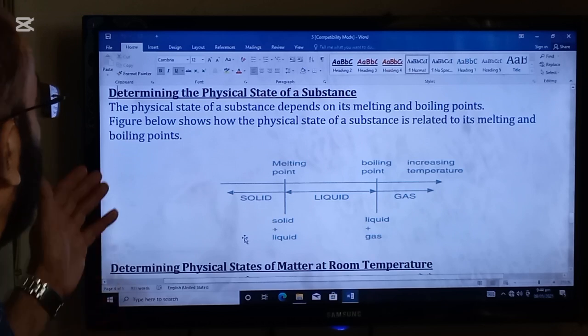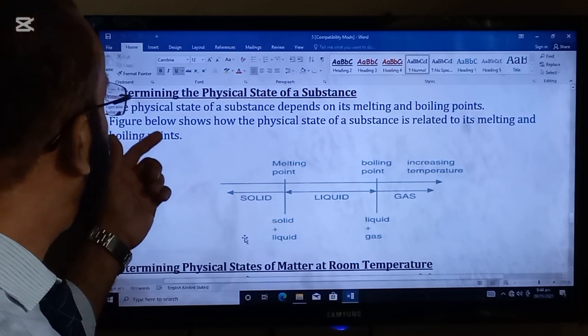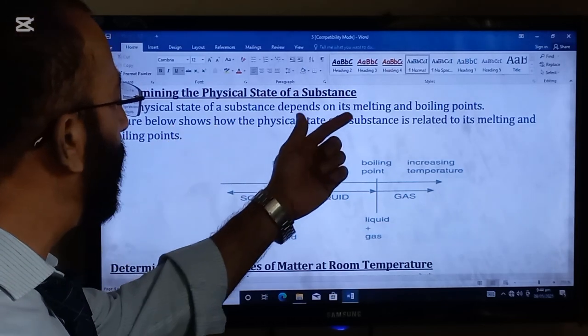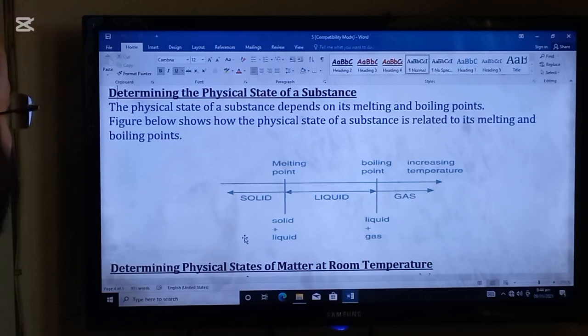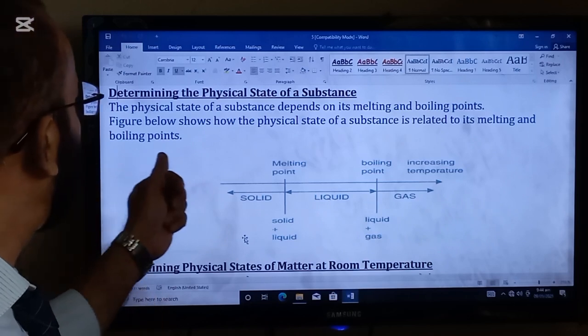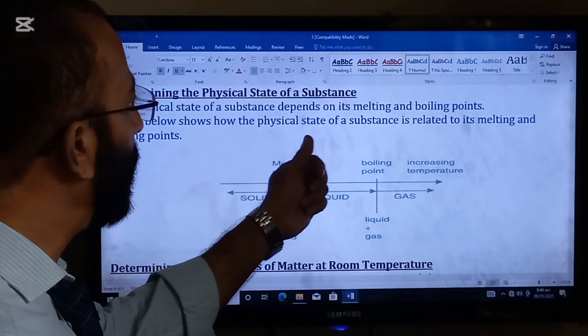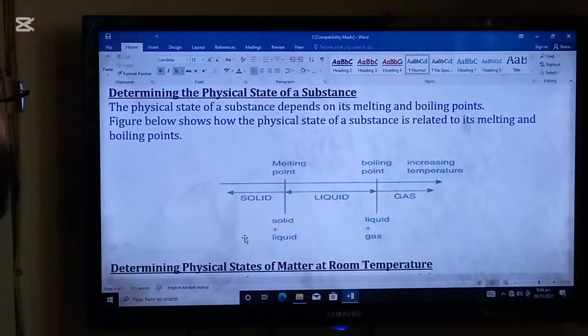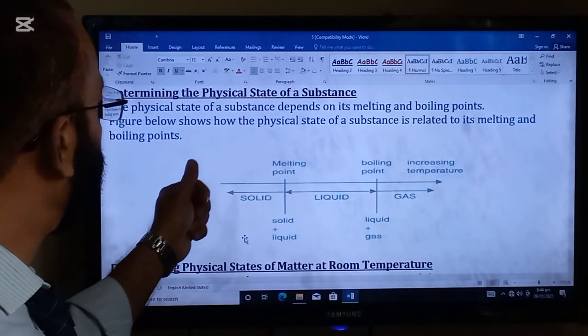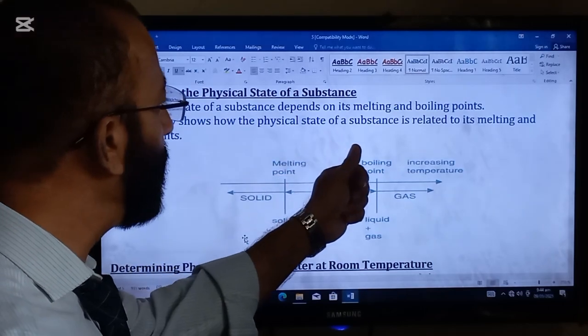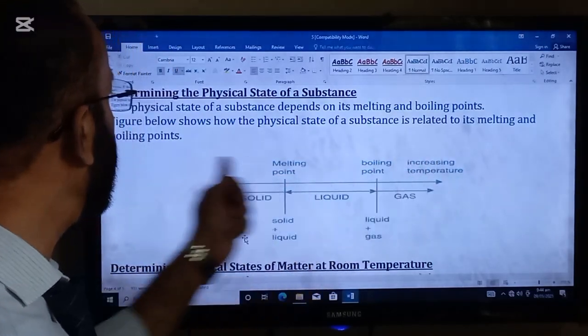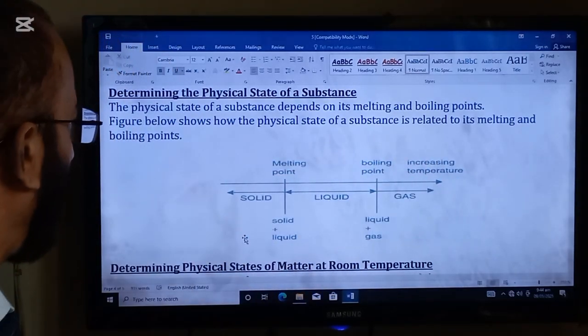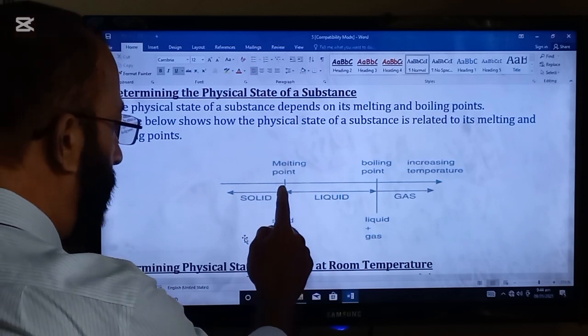Okay, the next topic in the lecture is determining the physical state of a substance. The physical state of a substance depends on its melting and boiling points. The figure below shows how the physical state of a substance is related to its melting and boiling point. So this is the melting point.